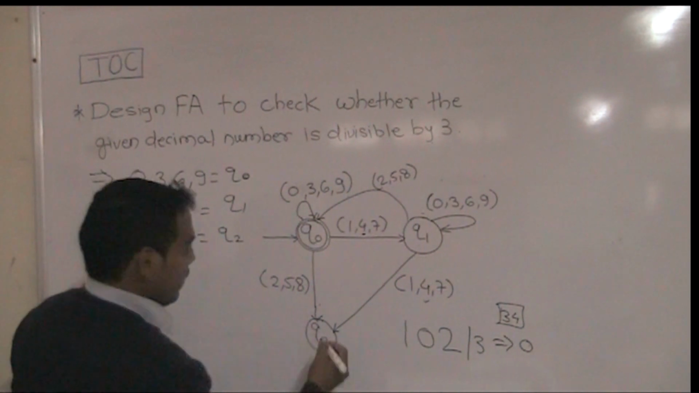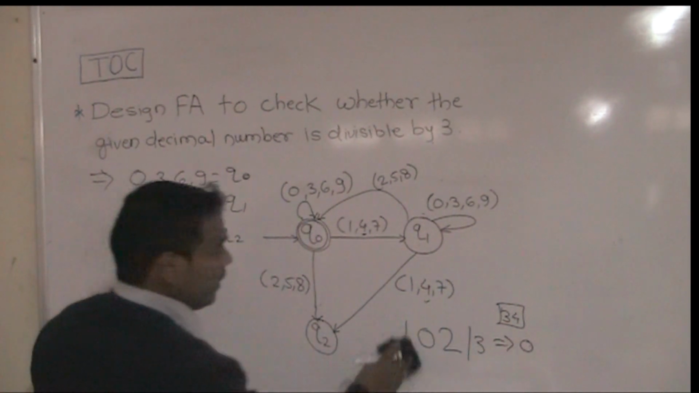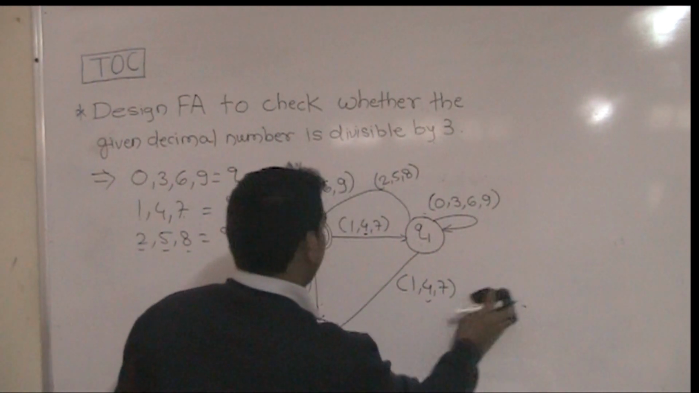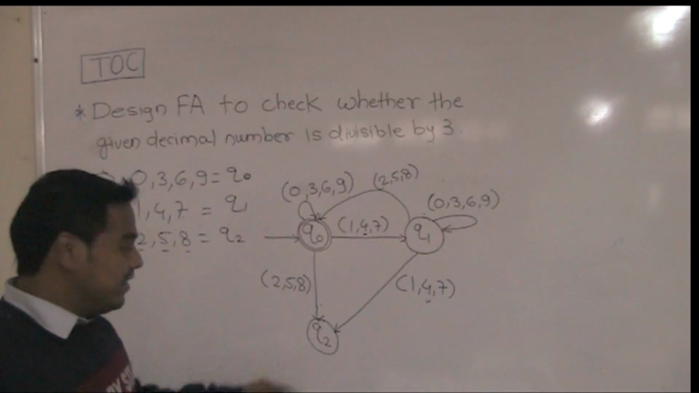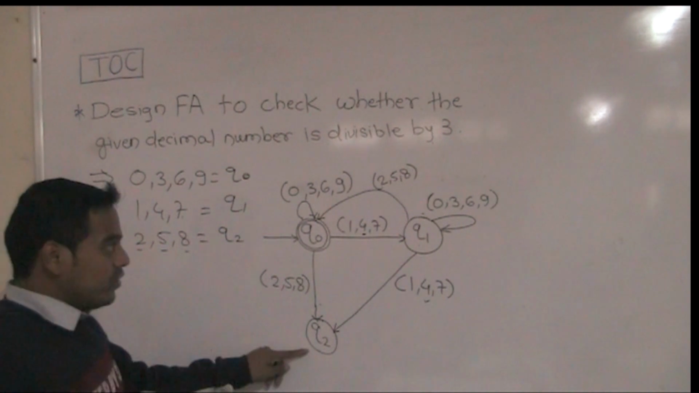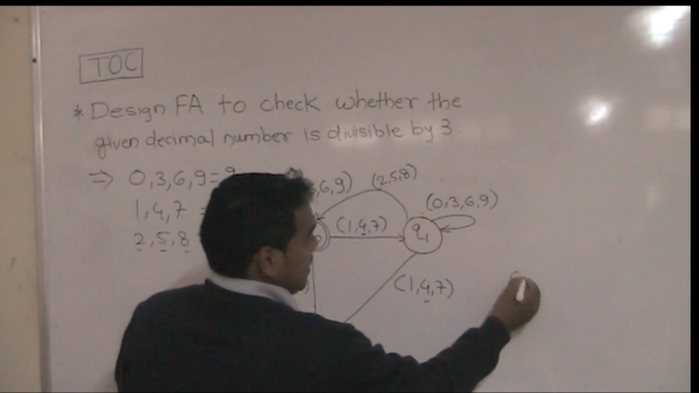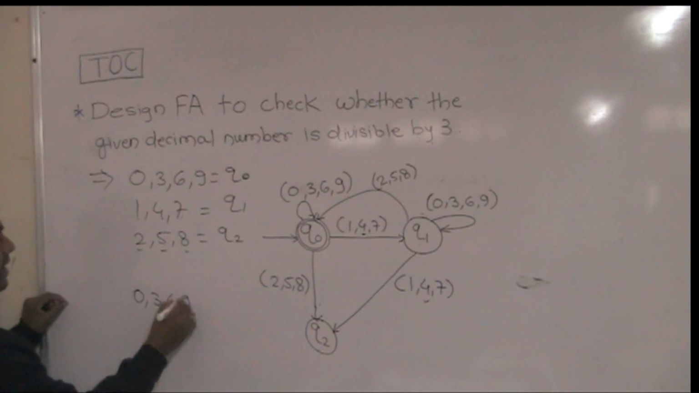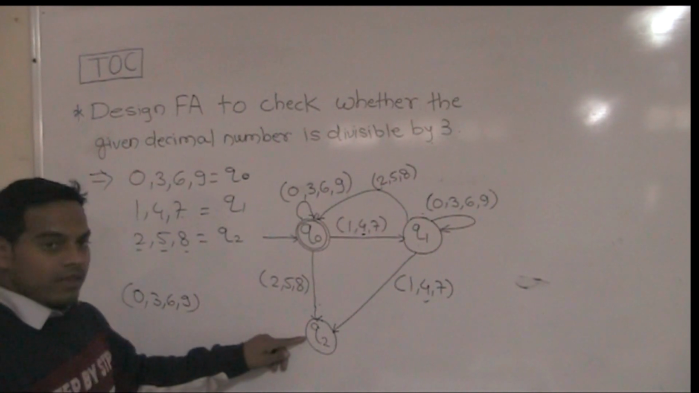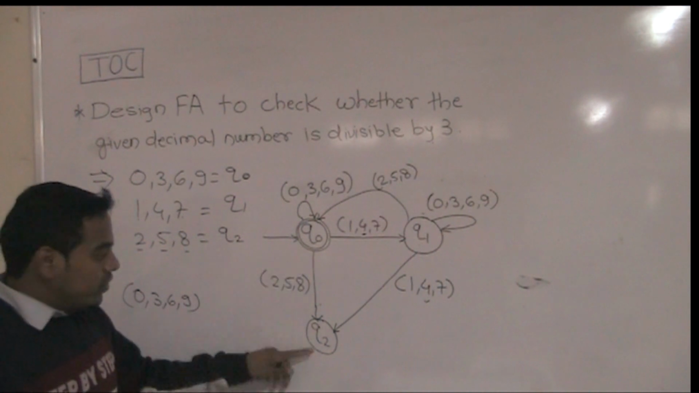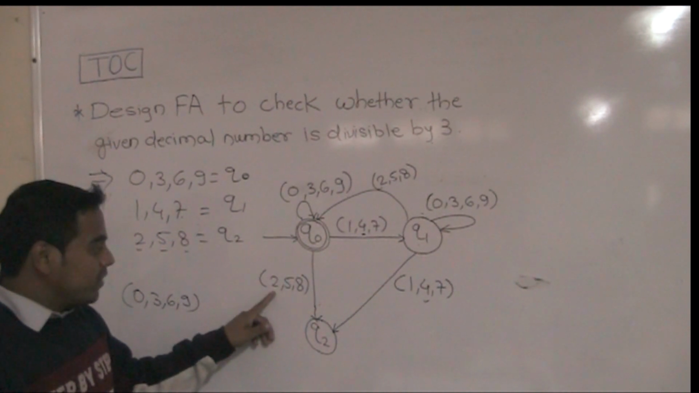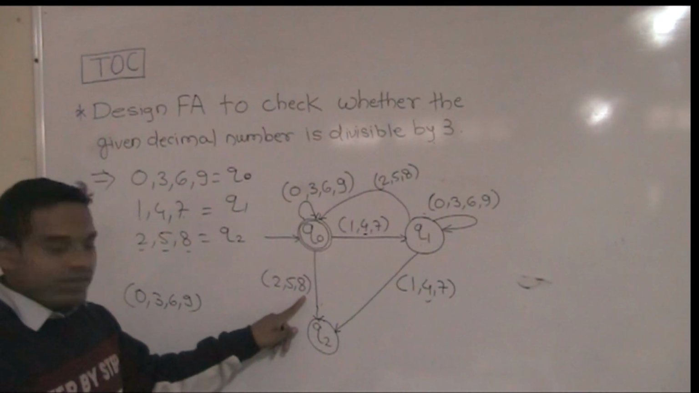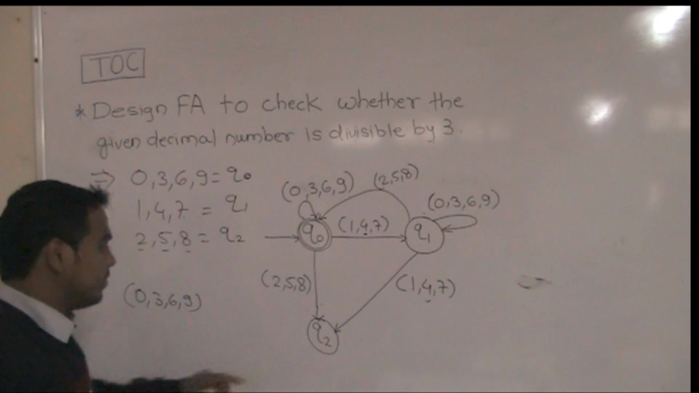Next is the Q2 state. All the transitions at the Q1 state and Q0 state are completed. Next is the Q2 state. Suppose at the Q2 state, 0, 3, 6, 9 comes. From the Q0 state to the Q2 state, it takes a number from 258. With this number, it reaches the Q2 state. Suppose the number is 2.